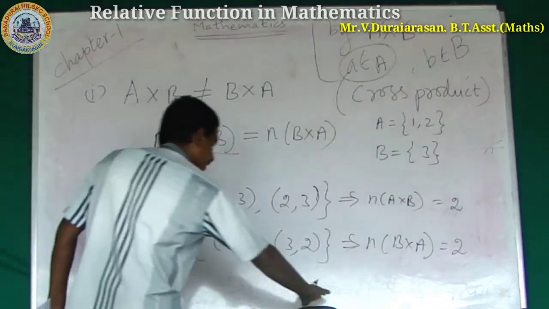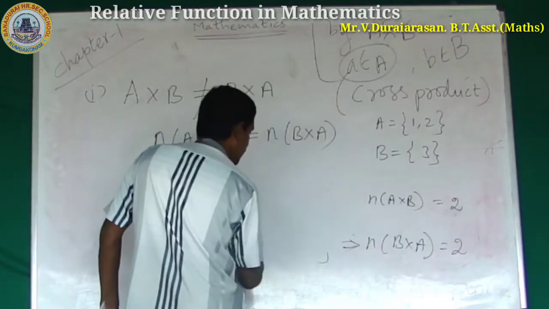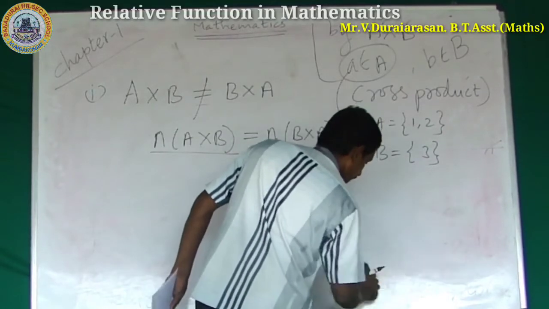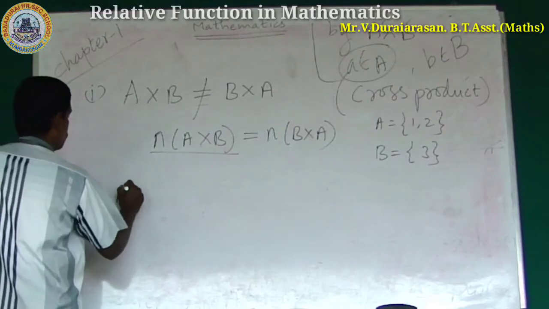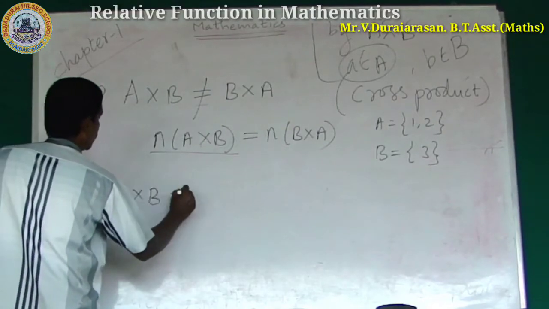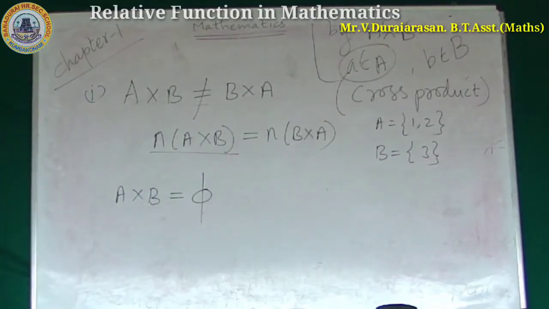Let us consider another Cartesian product, A cross B is equal to phi, the empty set.